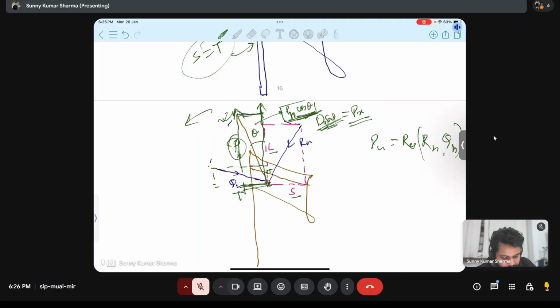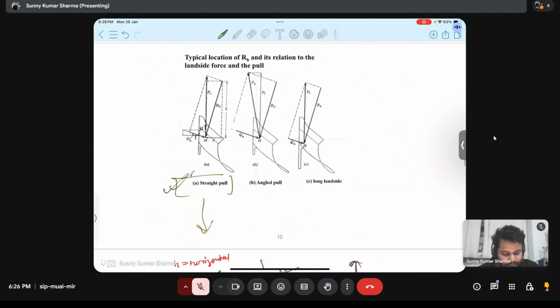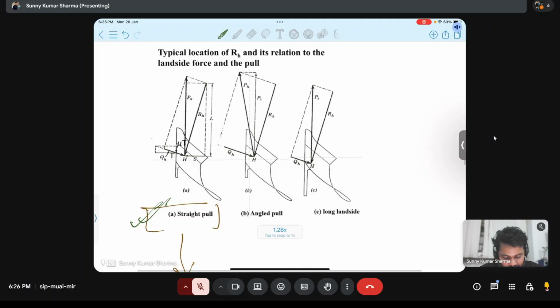This is its sine component. This is cos theta. This is sine theta. So pH sine theta is the side draft, and in this case there is no side draft. That is being shown here. This is the straight pull, no side draft.